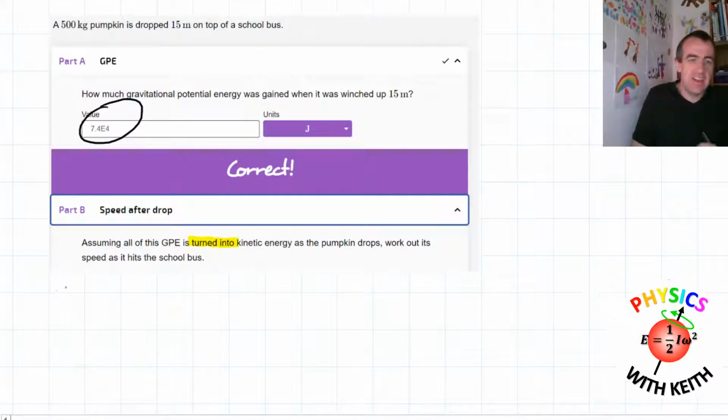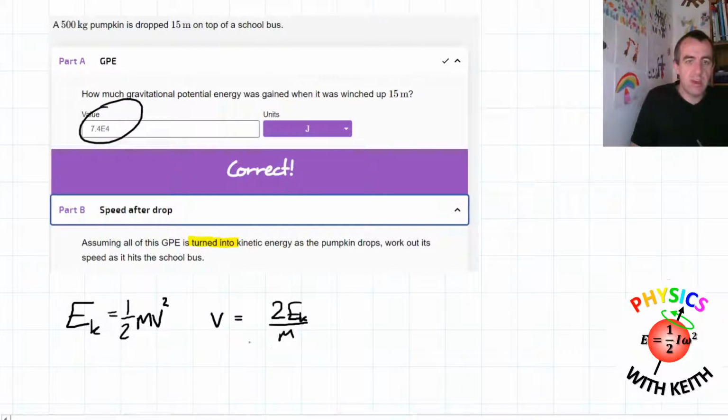So let's do the calculation then. E, which is our kinetic energy, is going to be half mv squared. We want v, so we need to rearrange this. So v is going to be 2 lots of the kinetic energy divided by the mass, all under the square root. Don't forget that square root. Common mistake for students to make.